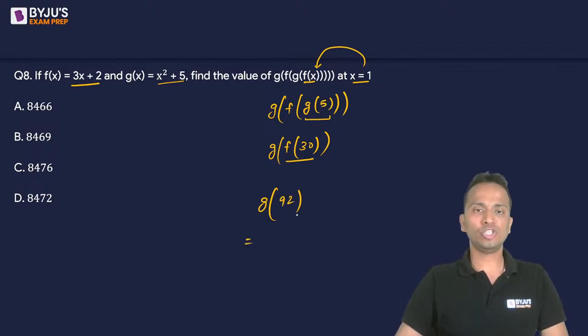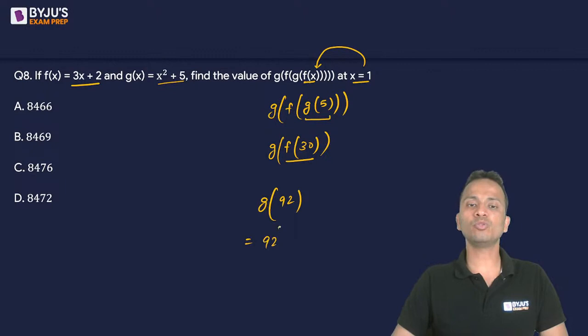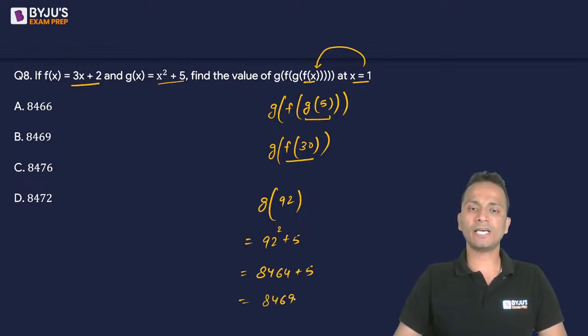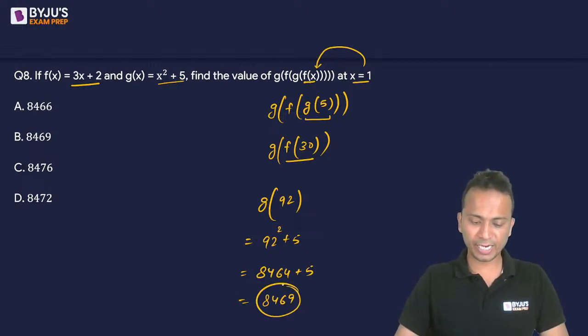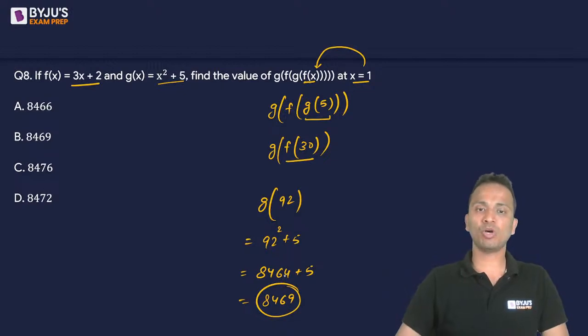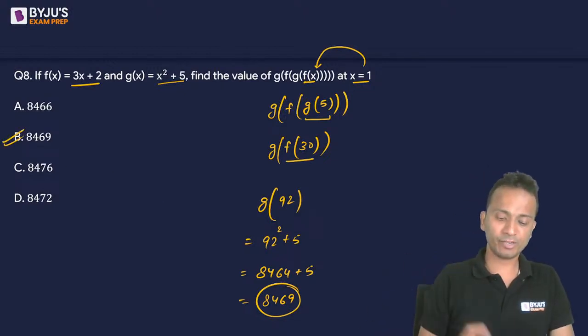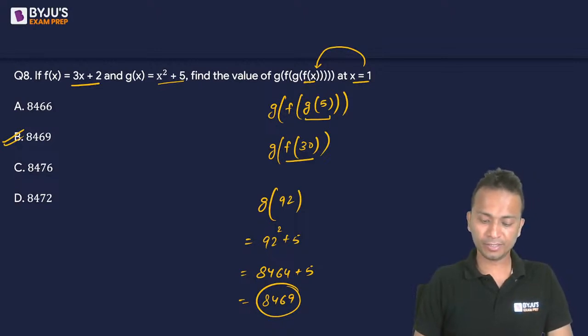So last is to calculate g of 92. G of 92 will be x square plus 5, that is 92 square plus 5. Now what is the square of 92? 8464 plus 5. So it will become 8469. So the final answer will be 8469. Yes, Ishan, that was a small mistake you have done. So the correct answer will not be option A, it will be option B. Okay.